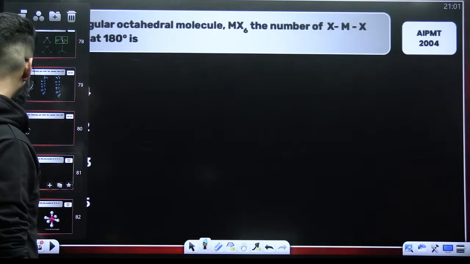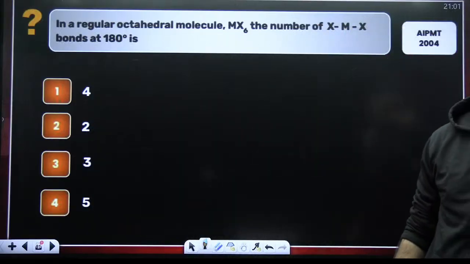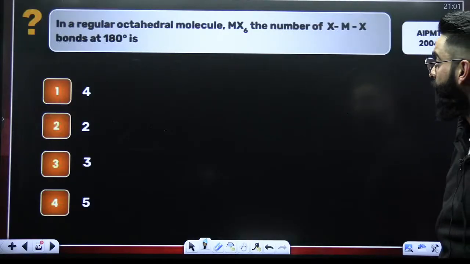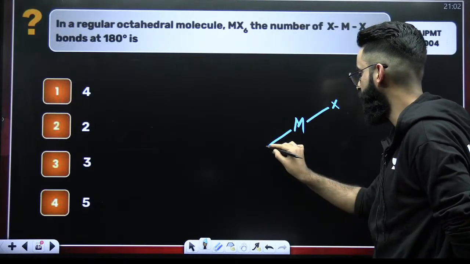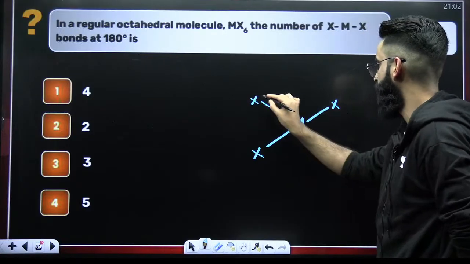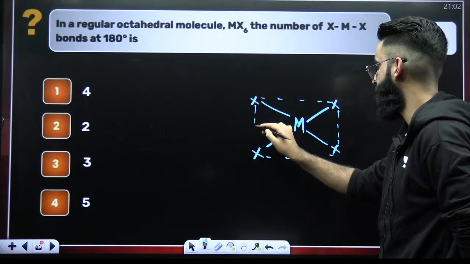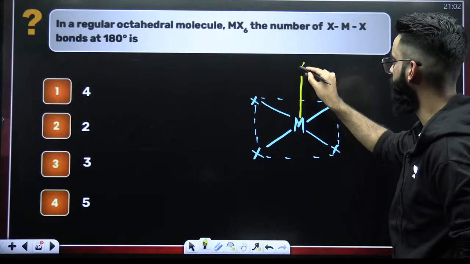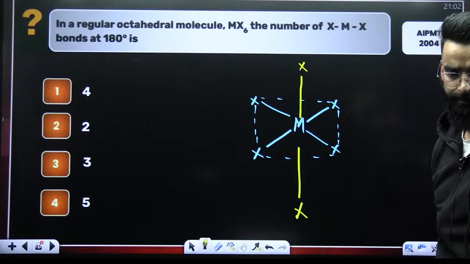All right. Look at this question carefully. Carefully solve this question. You might make a mistake here. In the regular octahedral geometry of MX6, this is how your octahedral geometry looks. I hope you all remember this. These atoms are present on one plane, and this is one perpendicular to the plane and one more again perpendicular to the plane. This is your regular octahedral geometry, you know it.